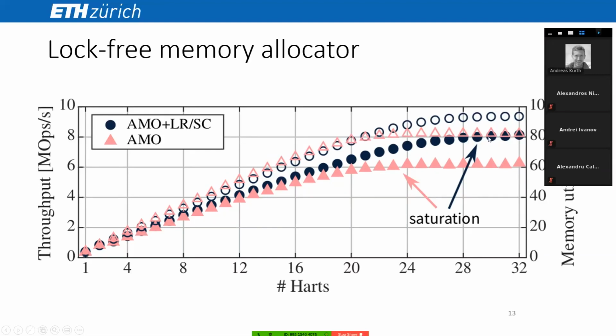And this is due to the limitation we've seen earlier in the synthetic worst case scenario, where the AMO stage can only execute a new AMO every 10th cycle. So our optimization, which replaces some of the AMOs with load reserved and store conditional, resolves this bottleneck and again achieves almost perfect saturation of the memory controller.